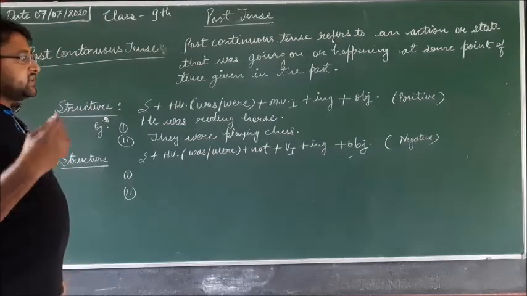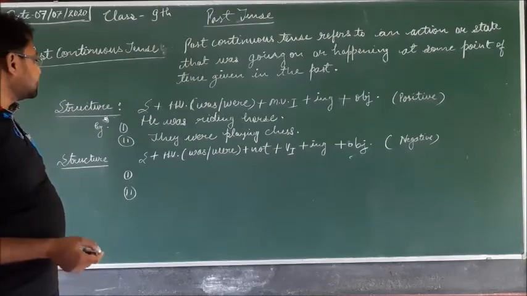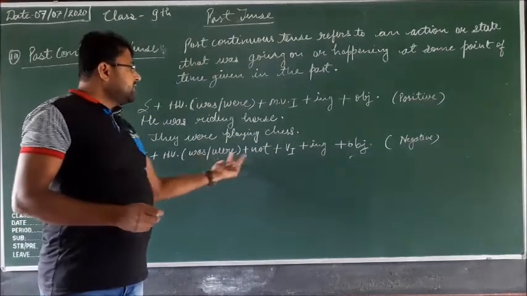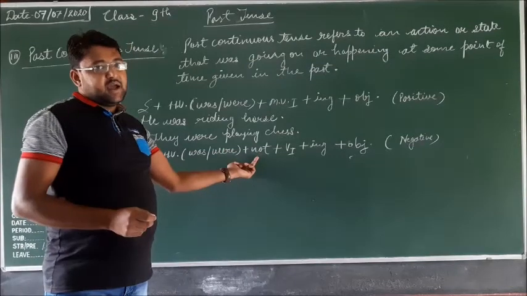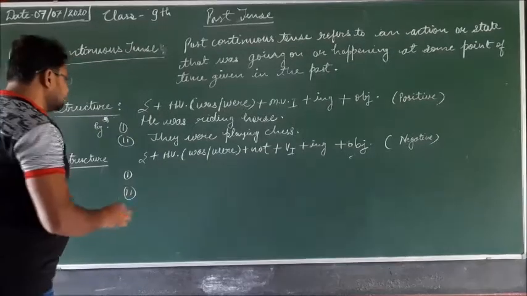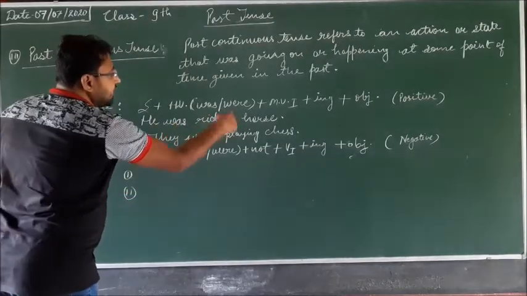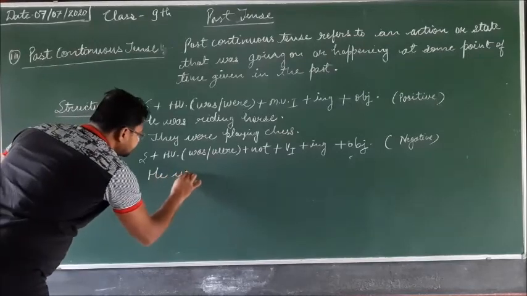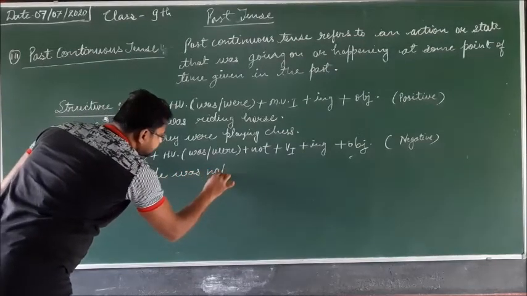And how will you make the negative sentences of past continuous tense? After the helping verb we have to apply not, and that is how we make the sentences. Suppose he was riding horse, then he was not riding horse.